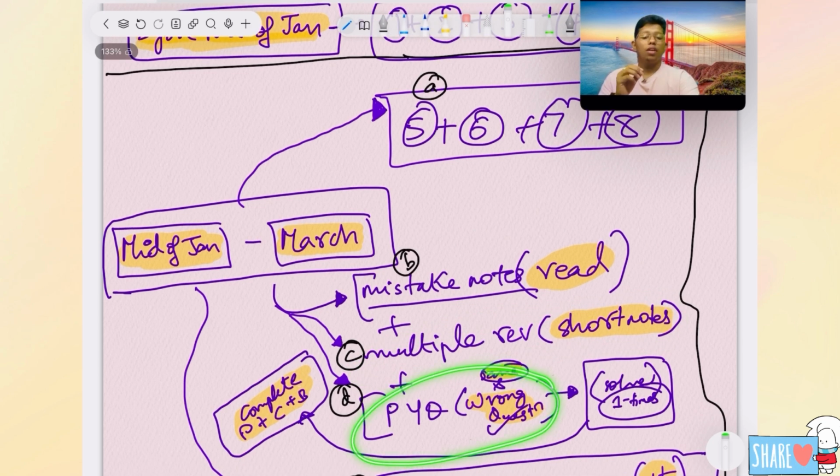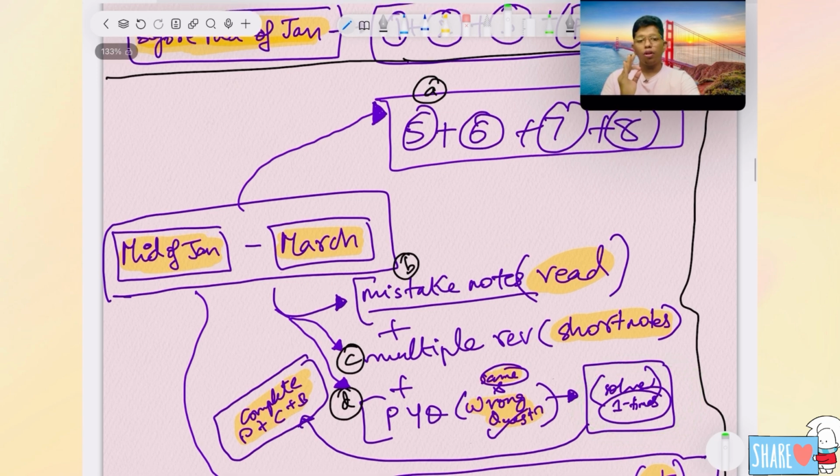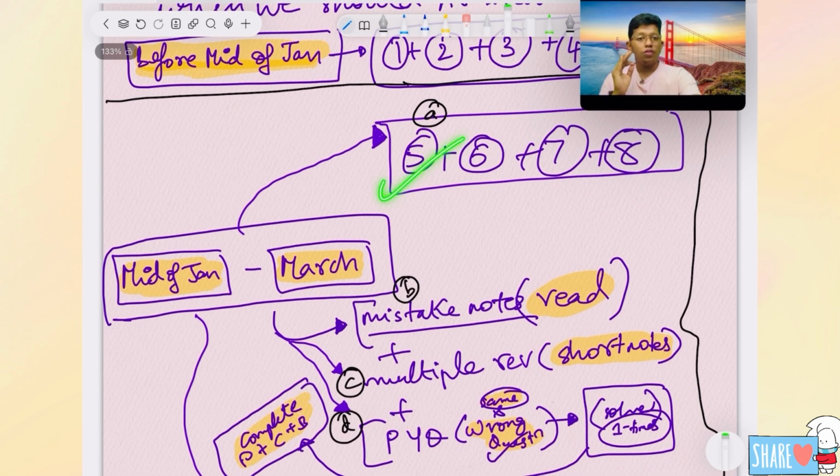For PYQs, if you have any app, or if you are solving any extra questions in your app, try to bookmark questions. Otherwise, if you have a question bank related to PYQs, whichever question you made a mistake in, bookmark it or fold the page. You can do either of these two things. Otherwise, if you feel some questions are very good, you can see that question once more. You should solve that type of question repeatedly, one more time for each and every subject. Very important. This thing comes first.